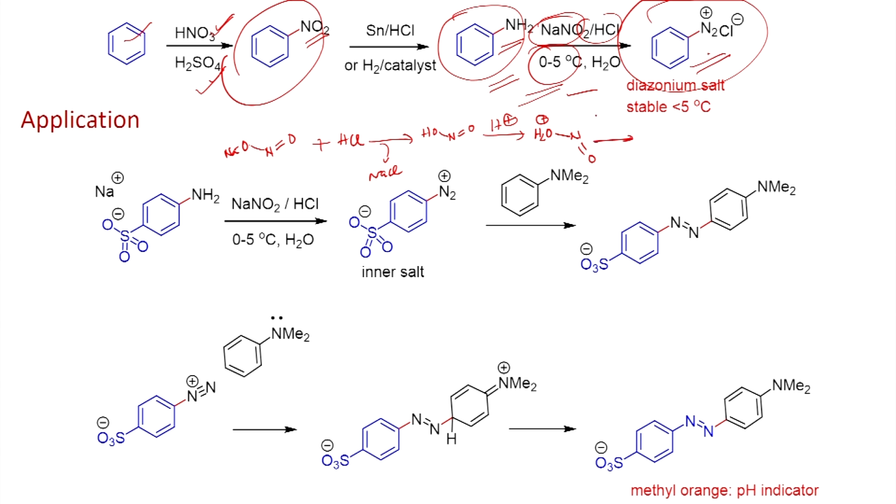So, when you react with this, it can undergo an addition reaction, and then you will lose a water molecule. This can lose a proton, so you will be able to have the intermediate.